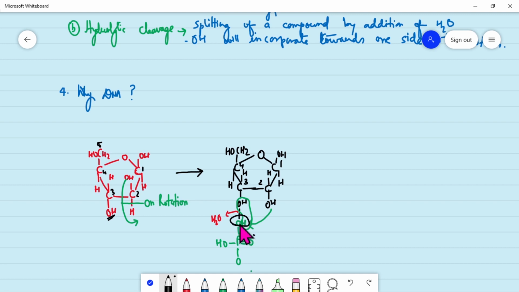So what happens? This OH forms a bond with the OH of C3 and they remove water. H2O comes out. So finally, here on C3, it will make a bond with phosphate like this. Only O will be left. Okay, this is C3.